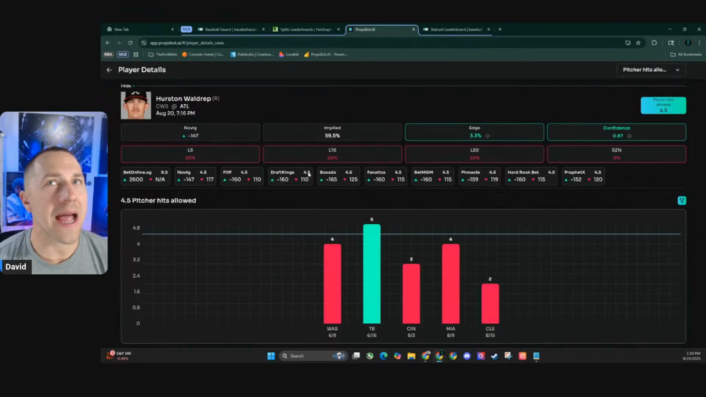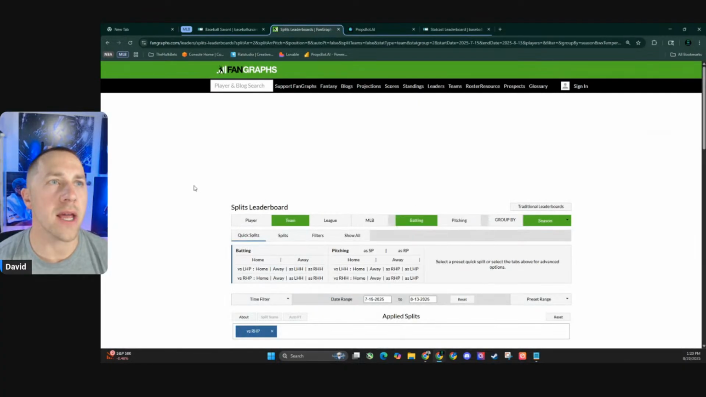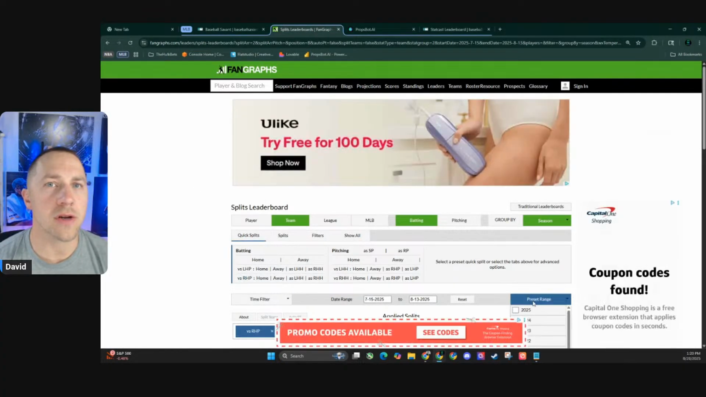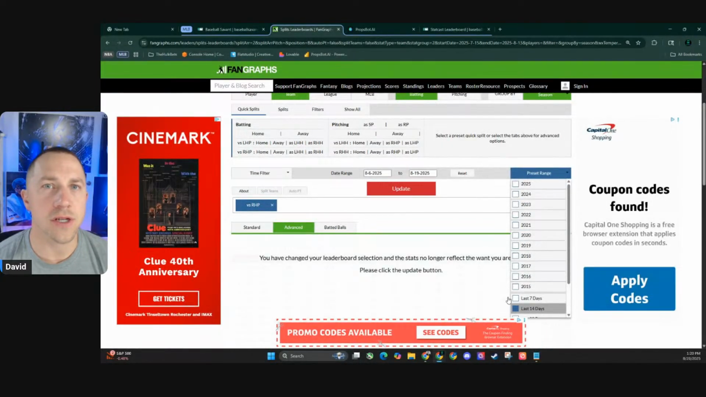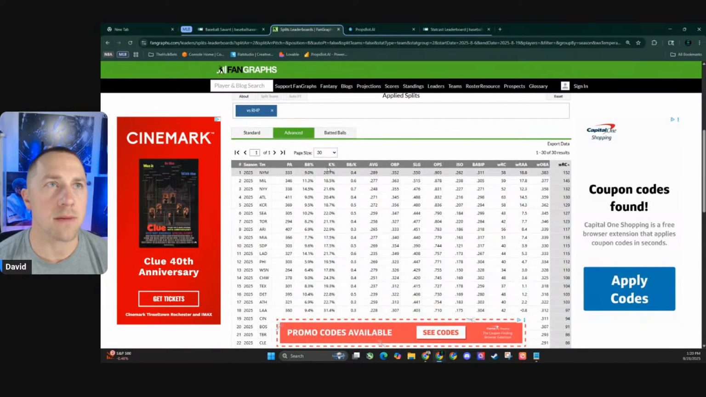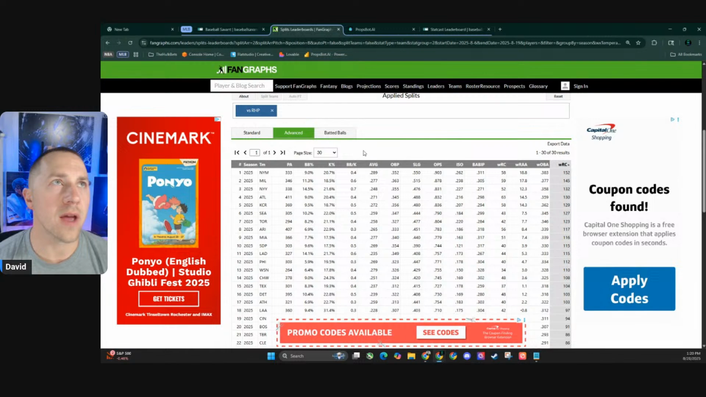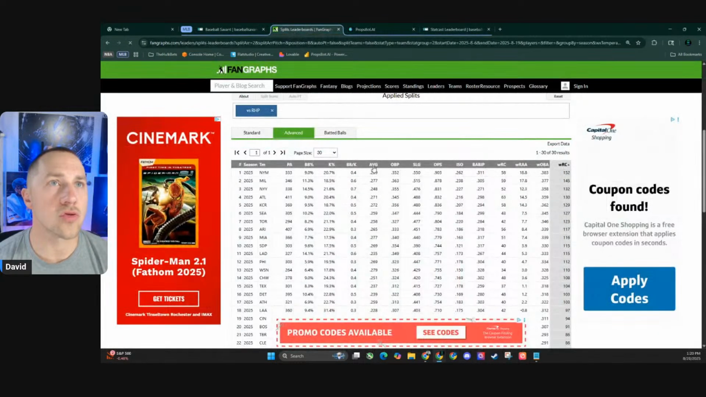Highest rated play on the board for an over is Hurston Waldrep, over 4.5 hits allowed against the White Sox. He is a righty, right-handed pitcher. Let's take a look. I'm just curious over the last 4 games. And who did I say they're playing? White Sox.